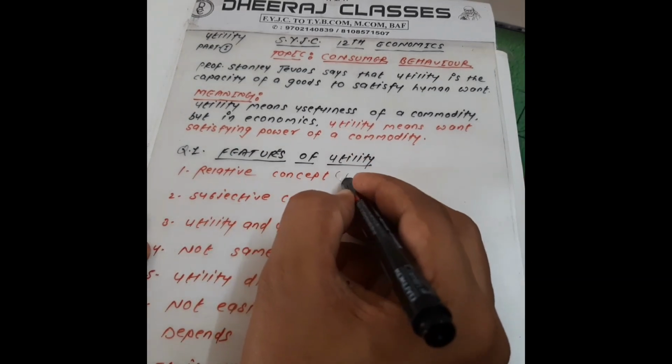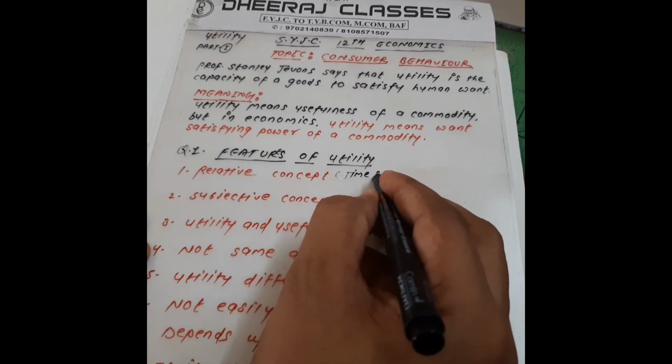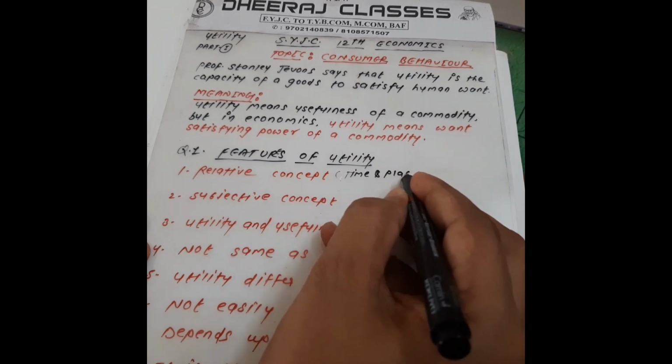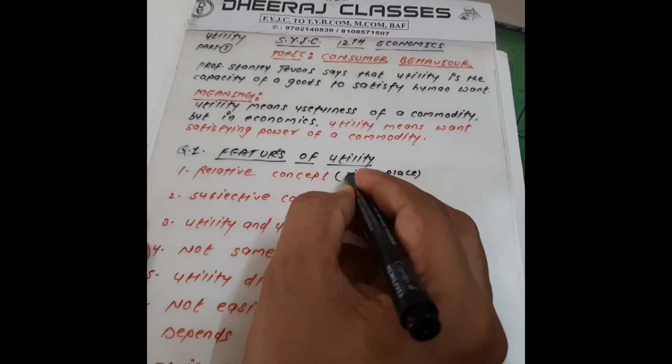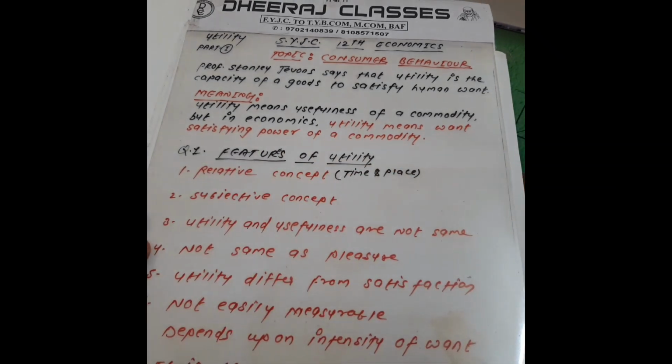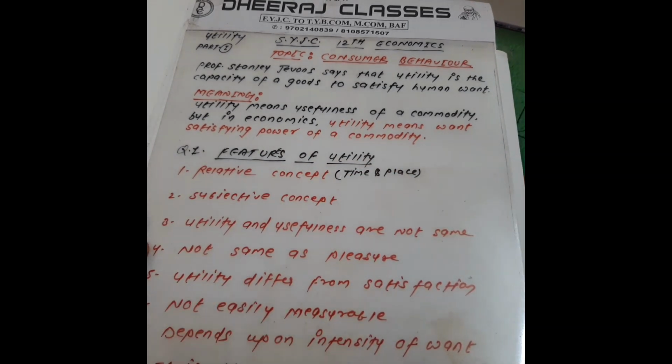Here we can write time and place. Now I will explain with the help of one example. For example, cotton clothes in summer and woolen clothes in winter have greater utility. Similarly, woolen clothes have more utility in Kashmir than in Mumbai. These two examples are related to time and place.